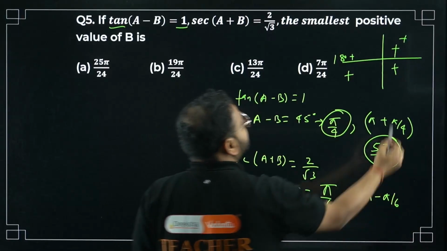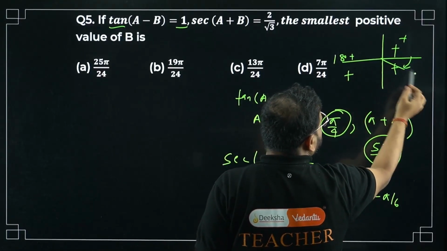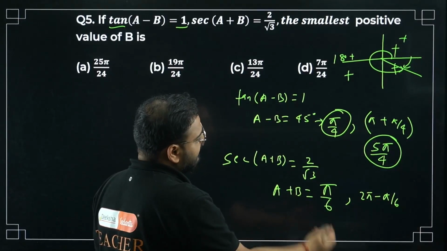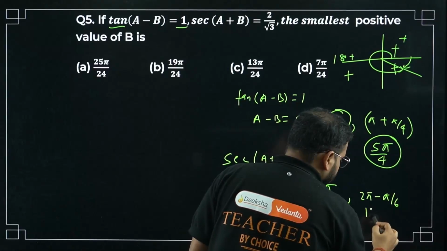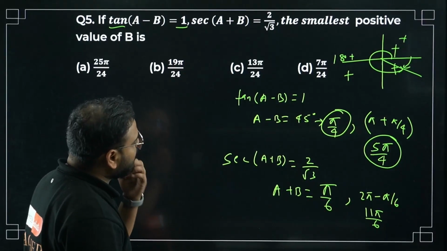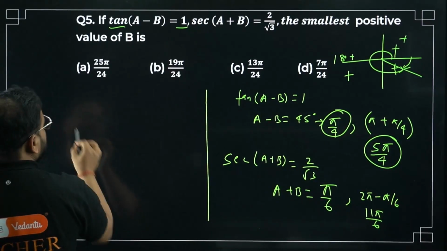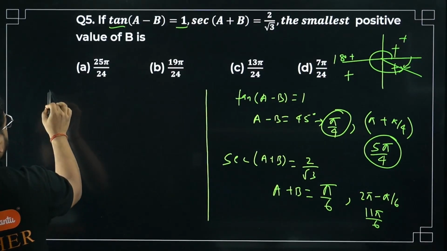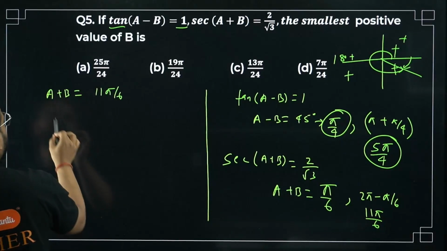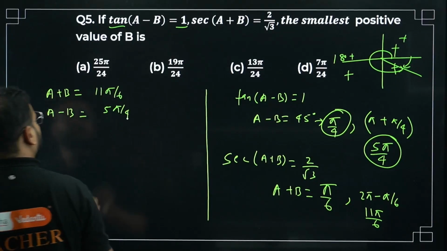How come? I can go like this also, no? An angle going like this, I can go like this also. How much is that going to be? 2 pi minus pi by 6, that's 11 pi by 6. So we have the values now, a minus b and a plus b. Let's write it over here. I'll write it like this. A plus b equals 11 pi by 6 and a minus b equals 5 pi by 4.